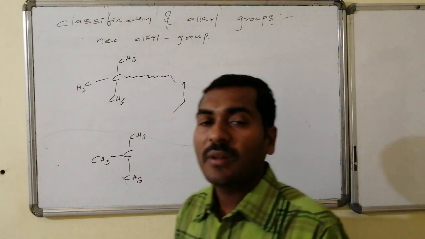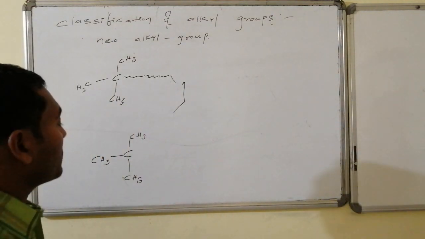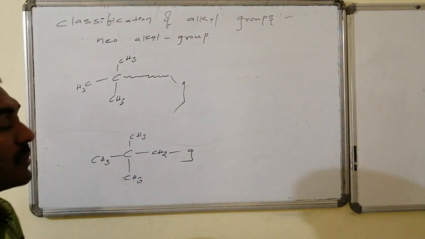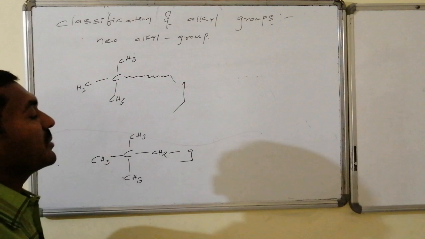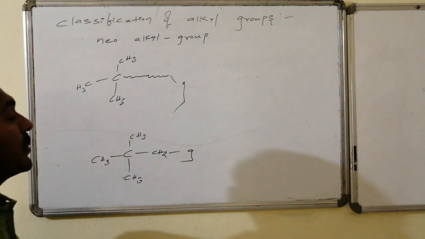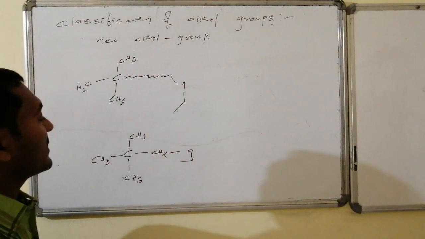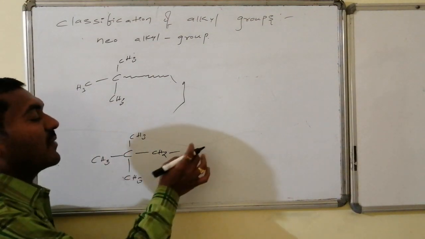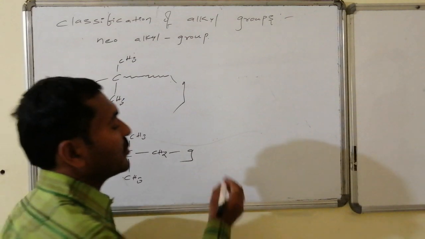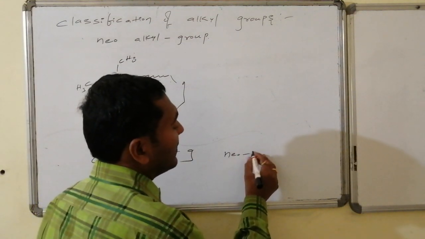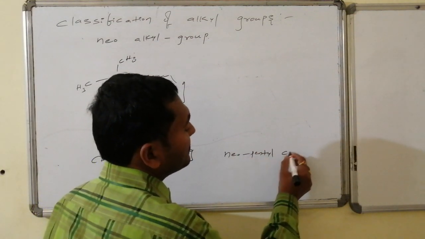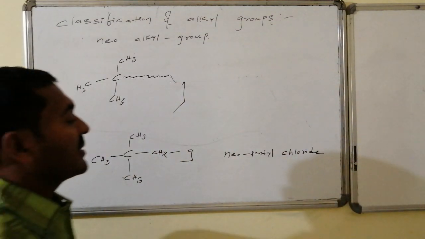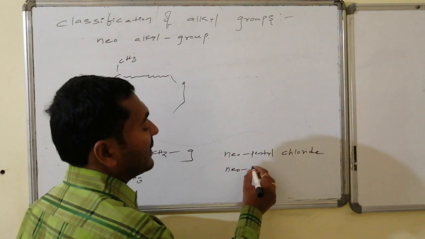So we are extending by at least one carbon, that is, CH2 is present. If this is connected to the group, then this particular group is said to be the neo group, that is neopentyl. In total, how many carbons are there? 4 connected, followed by the central one, that is neopentyl. If the group is chloride, it is neopentyl chloride, whereas if the connected group is iodine, it is neopentyl iodide.